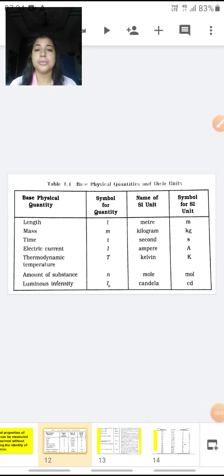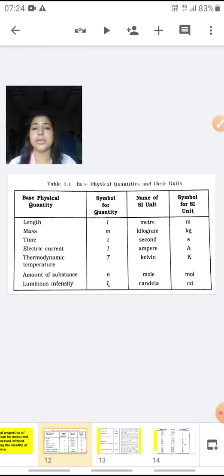Children, in my previous presentation, we have done the SI units of some of the basic physical quantities, that is length, mass, time, electric current, thermodynamic temperature, amount of substance, and luminous intensity. Now SI unit also I have explained to you.